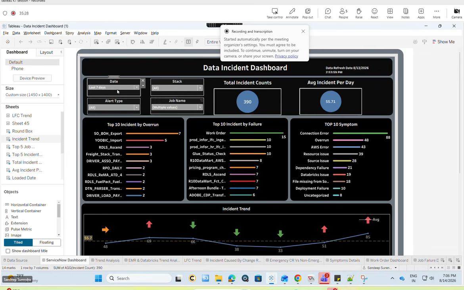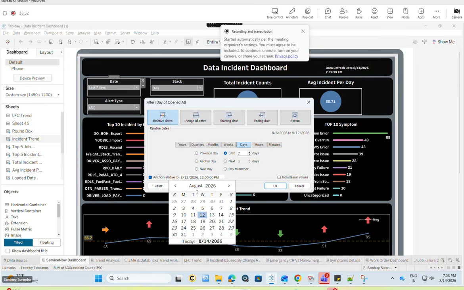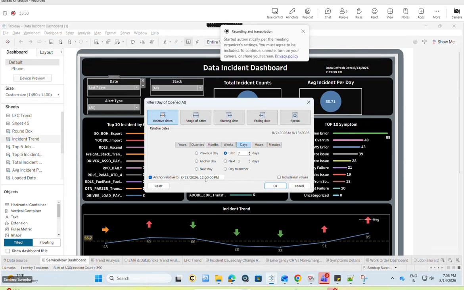Once this is refreshed, I need to go and change the date here. For example, if I'm refreshing today, it should be today minus one, so it should be the 13th date.